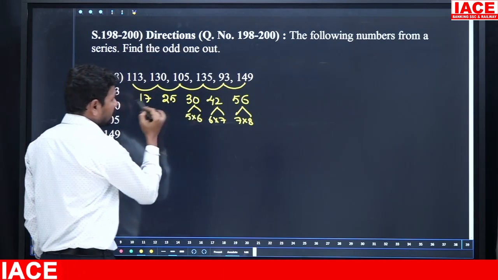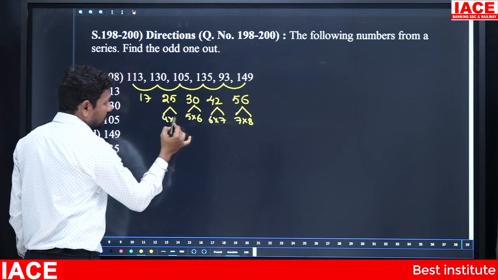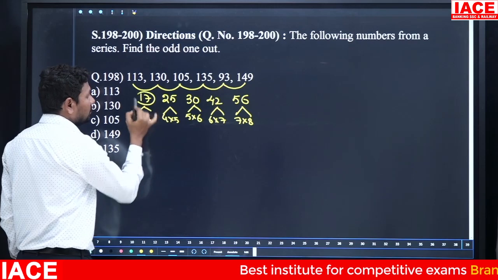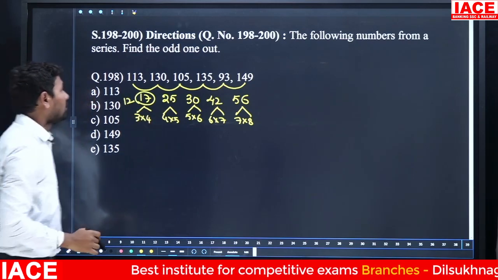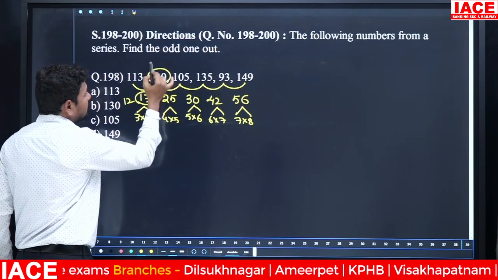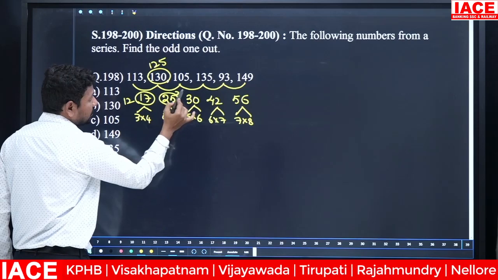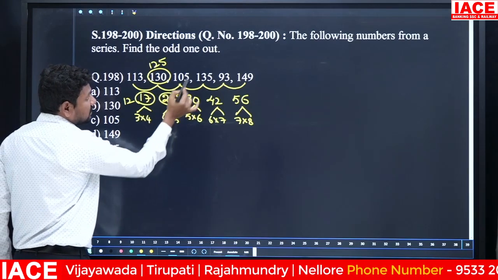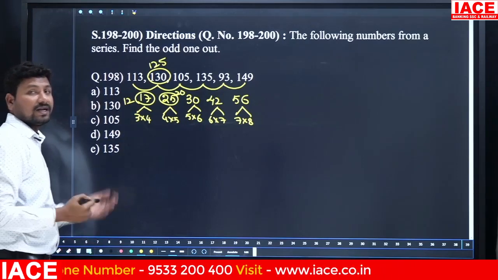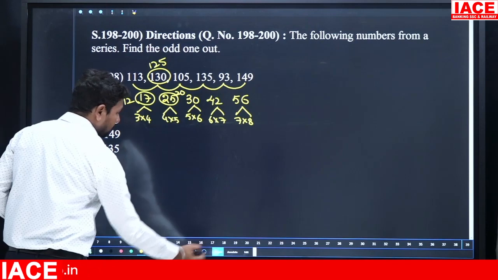Then what about 25 and 17? Here we should maintain 4 into 5, and here 3 into 4. 3 into 4 means not 17, the value is 12. Adding 113 plus 12, it is not 130, the value is 125. And 4 into 5 is not 25, it is 20. Then 125 minus 20 is equal to 105. 105 is exactly correct. The wrong number is 130. Option B.